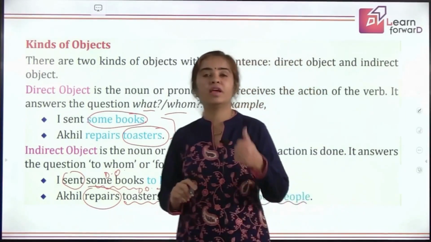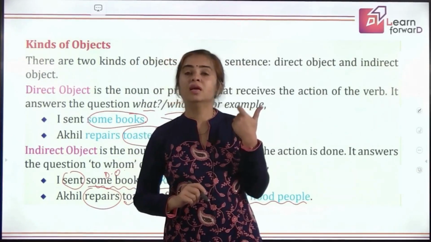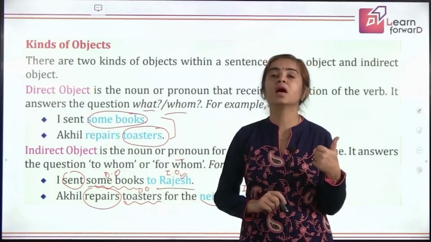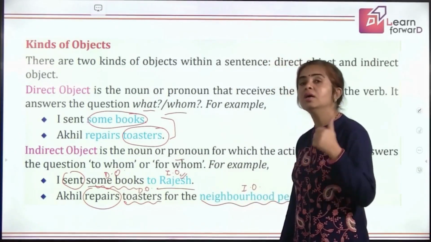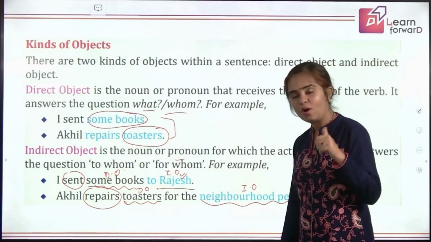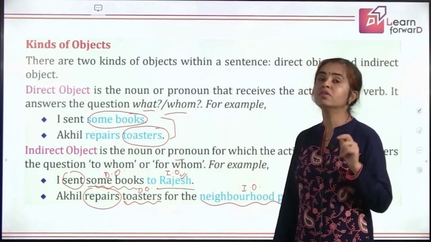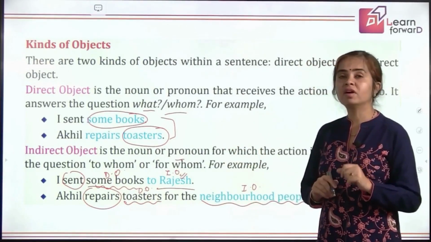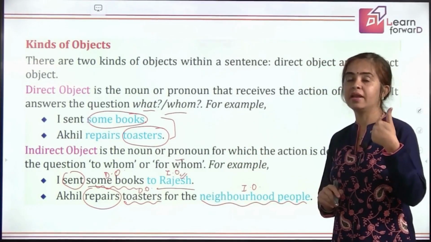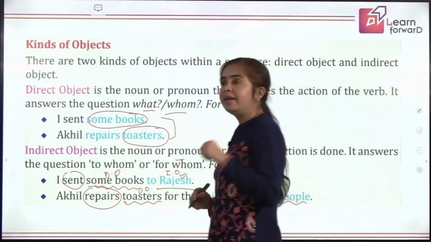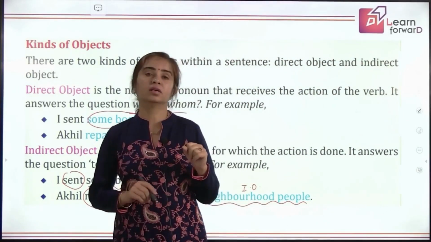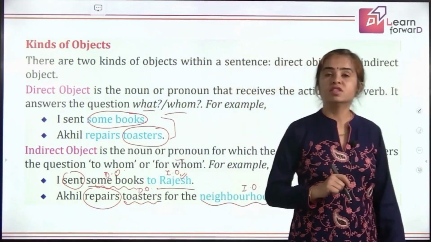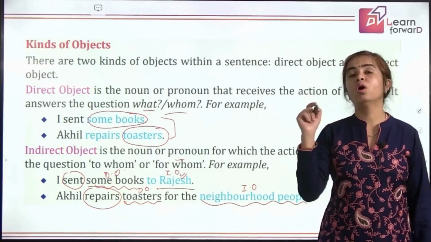So till now we have learnt about transitive, intransitive verbs. The intransitive verbs are independent verbs and transitive verbs are dependent on the object in a sentence, right? To give their complete meaning. And when we turned to the object, we have again two types of objects. One is direct, one is indirect. The direct object gives an answer to what, right? Whom, and then the indirect object gives an answer to whom or for whom.